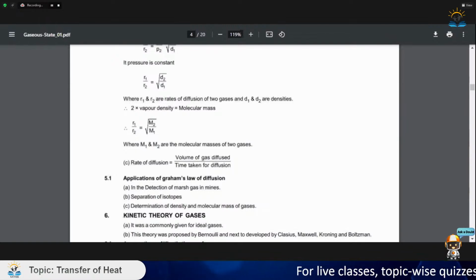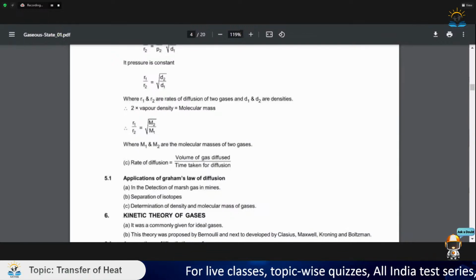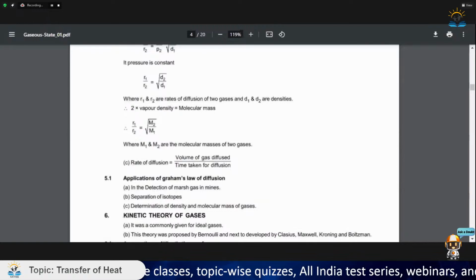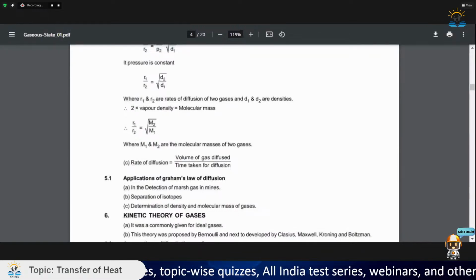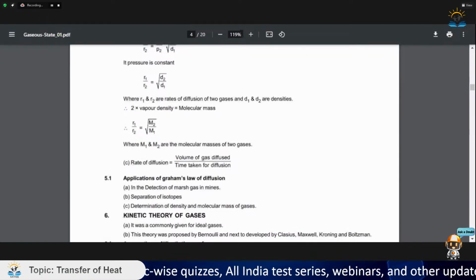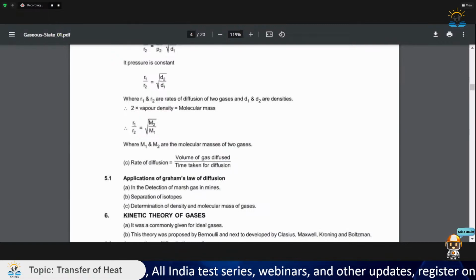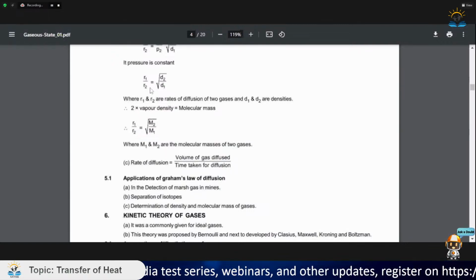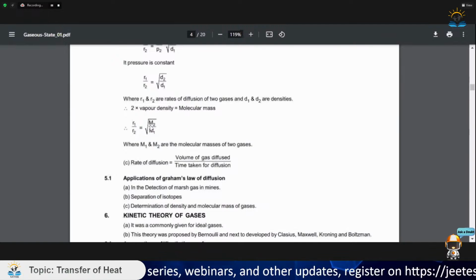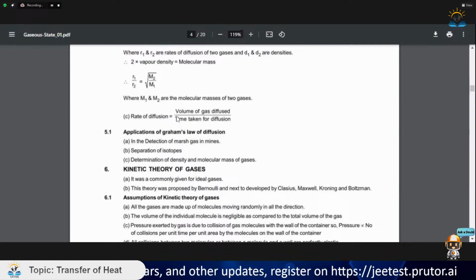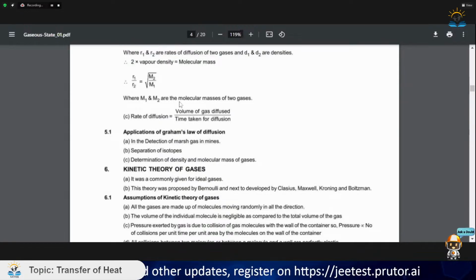So we replace the density D1 by M1 by 2 and D2 by M2 by 2, so the factor of 2 gets cancelled and we get R1 by R2 is equal to root M2 by root M1, where M1 and M2 are the molecular masses of the two gases.